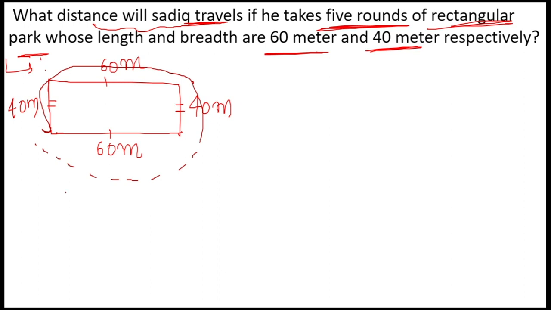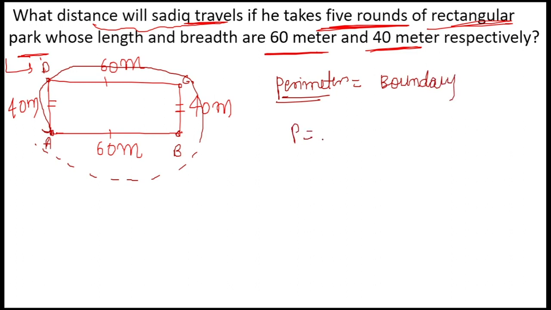Try to understand. Here we have to look at the perimeter. For example, this is point A, he is traveling from point A to B, from B to C, from C to D, and again from D to A. So basically he is traveling on the perimeter. He is traveling on the boundary. Now we know how to calculate the perimeter. The formula for the perimeter is what? Twice of L plus B.